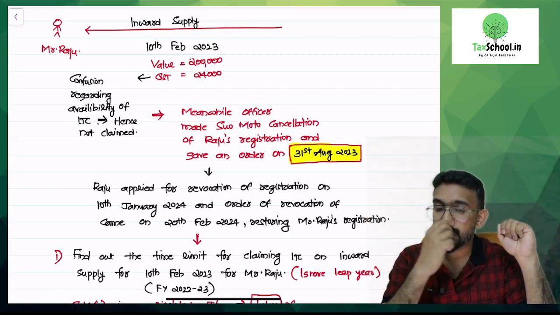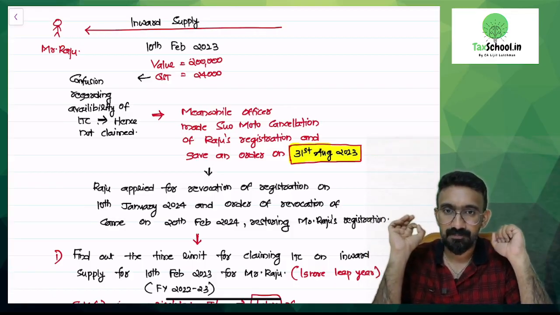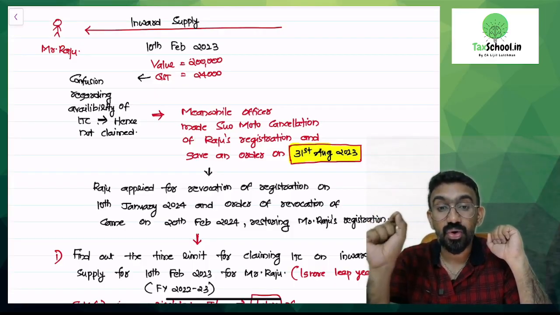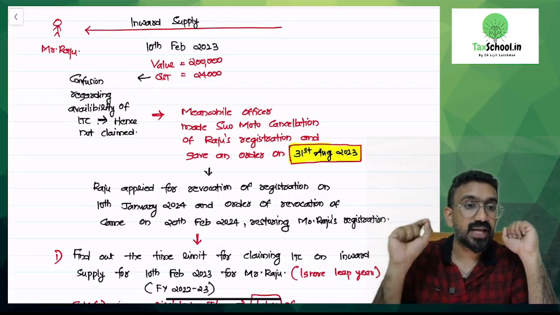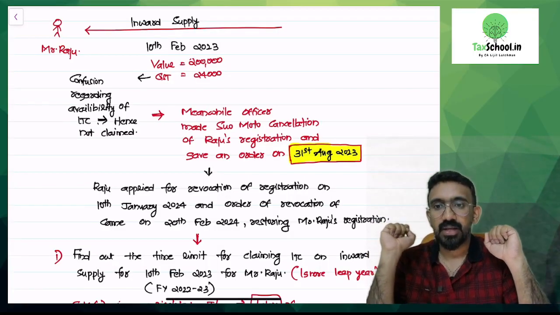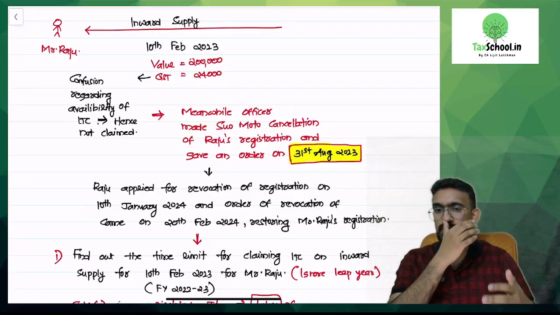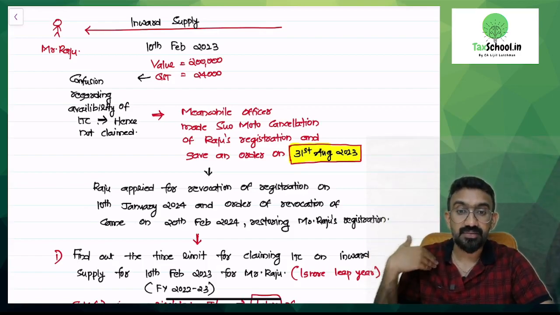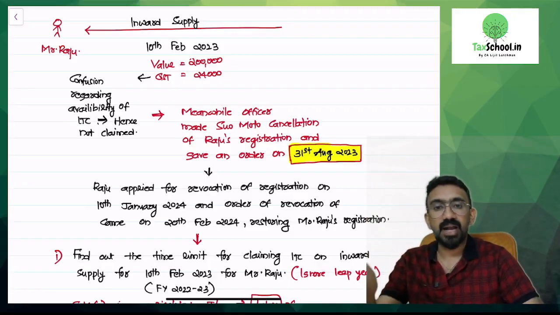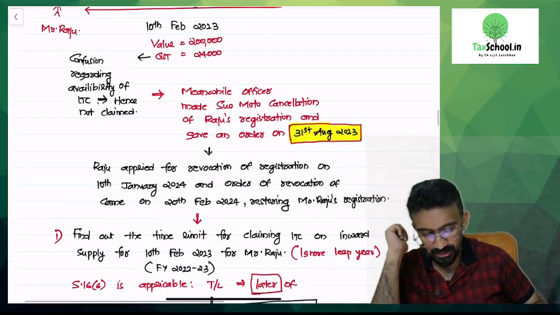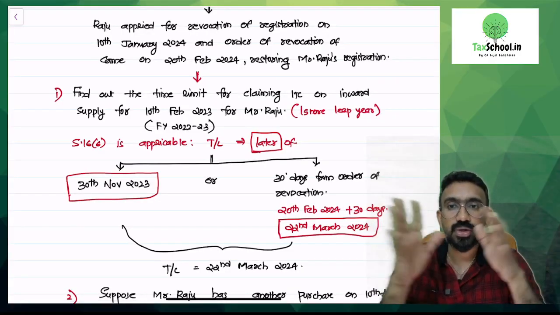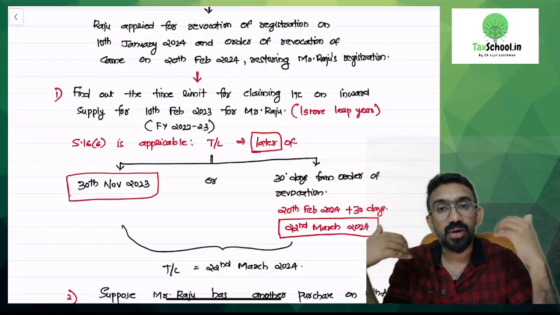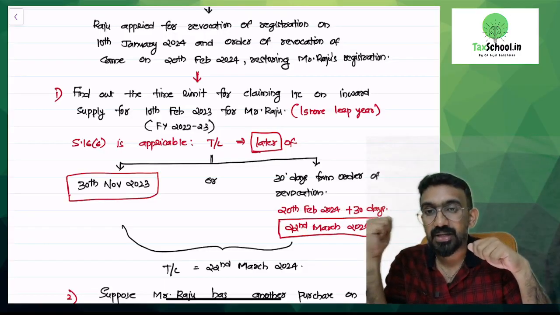Meanwhile, the officer made a suo motu cancellation of Raju's registration, right? And gave an order. What order? Cancellation order on 31st of August 2023, which is before the time limit at which he could have taken the credit. What Raju did after getting the cancellation: Raju applied for revocation of registration, but that he has 270 days' time, 90 days by himself and 180 days with extension. So, he applied for revocation on 10th January 2024. The order of revocation came on 20th February 2024, which means the 30th November time limit is already over. But he's got his GST number back, but he could not take the ITC.